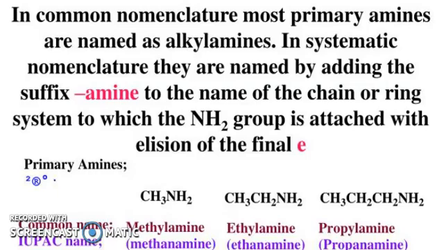In common nomenclature, most primary amines are named as alkyl amines. In systematic nomenclature, they are named by adding the suffix amine to the name of the chain or ring system to which the NH2 group is attached, with omission of the final e.